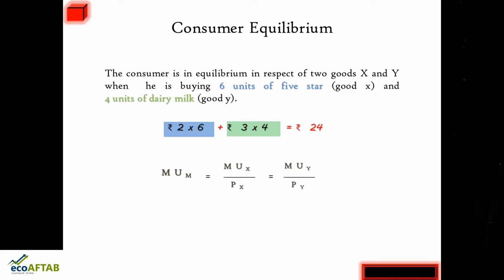So the marginal utility of money expenditure that we got was 5, that is equal to 10 divided by 2, which is also equal to 5, that is equal to 15 divided by 3, which is also equal to 5. So this is the crux of the law, that is marginal utility of money expenditure. We are equating it with the ratio of marginal utility and price of commodity X, which in turn is equal to the ratio of marginal utility and price of Y. So with this we came to know what is consumer equilibrium in case of two commodities and how important the last rupee spent on each good is, which is nothing but marginal utility of money expenditure.